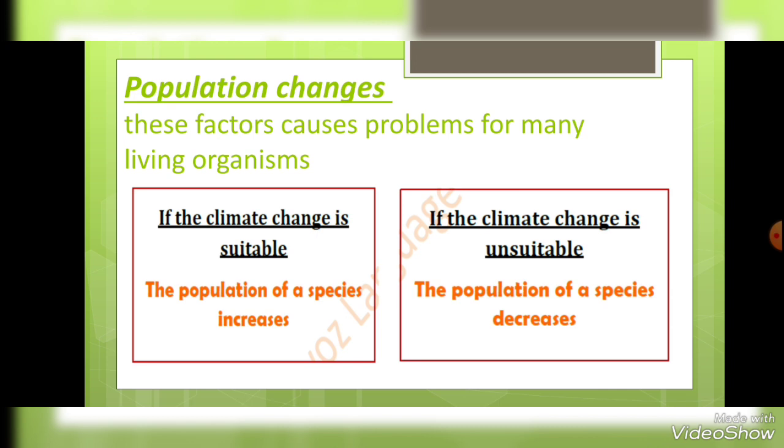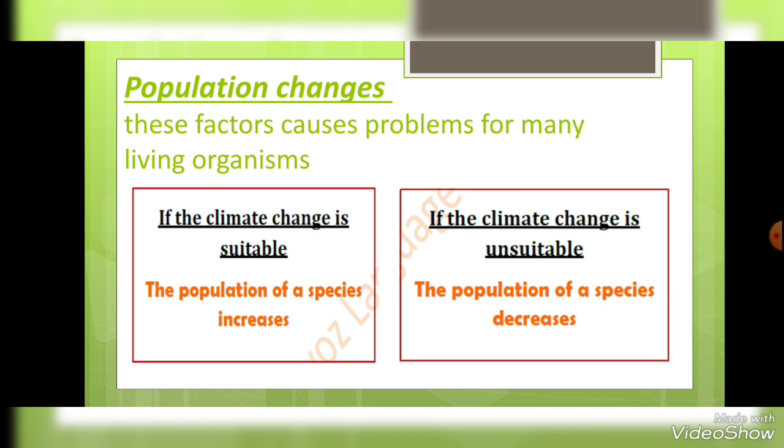And you, the students, are the living organisms that live in that ecosystem. If the weather of your class is beautiful, with a gentle air and a beautiful smell or something, all of the students in other classes want to go to your class and will sit with you because it has a wonderful climate and wonderful weather. Okay, so your climate is suitable. The word suitable means in a good way. So the population will increase. All of the students from all of the school want to go to your class, junior 5. So it will be crowded, okay?